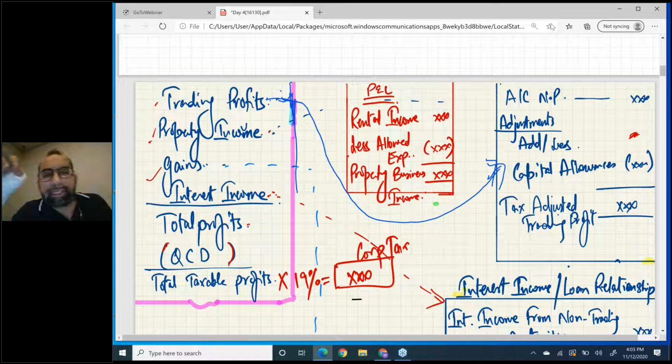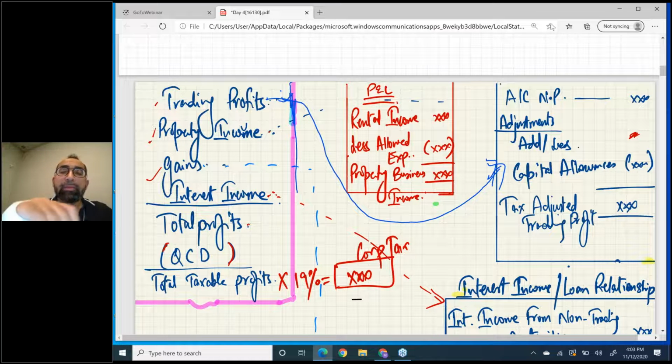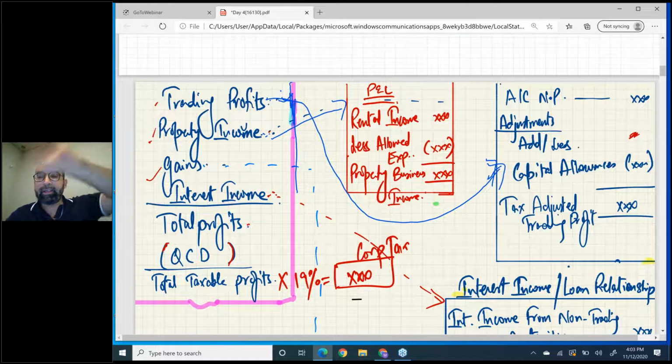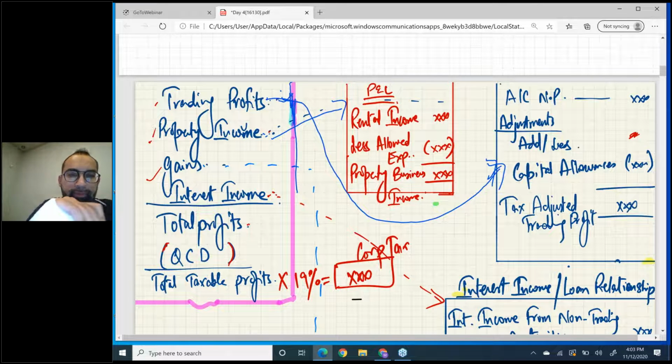The second head is property income. If you double click property income, this PNL will come, the red pen PNL. What is the format of property income? Rental income less allowed expenses. But one very important thing, yesterday we also did a question. For individuals, property income is taxed on receipt basis, cash inflows and outflows. But for companies, property income is taxed on accrual basis. Don't forget the difference.